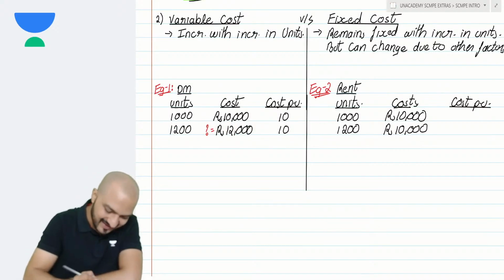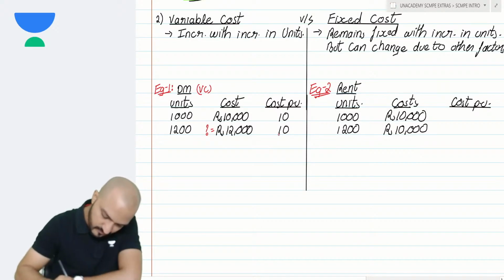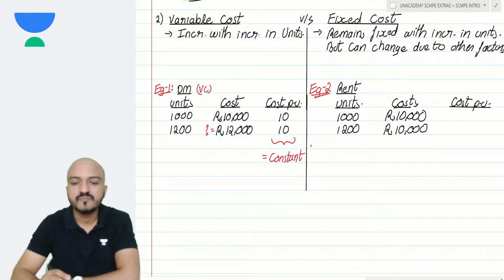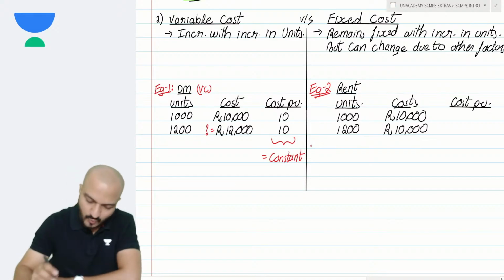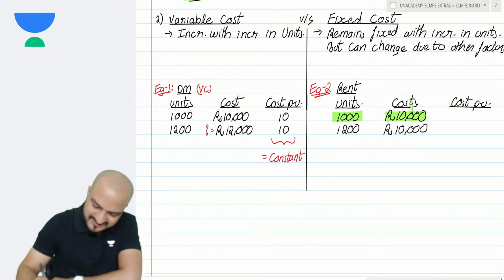So do you realize that in case of variable cost, my cost per unit remains constant.